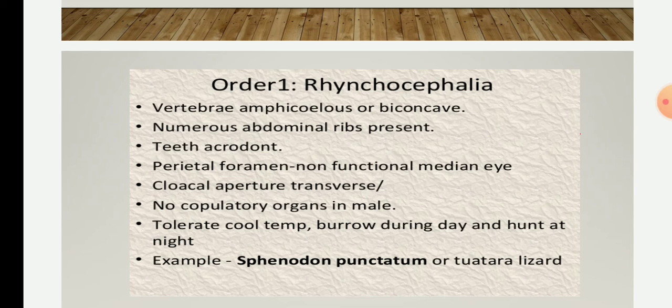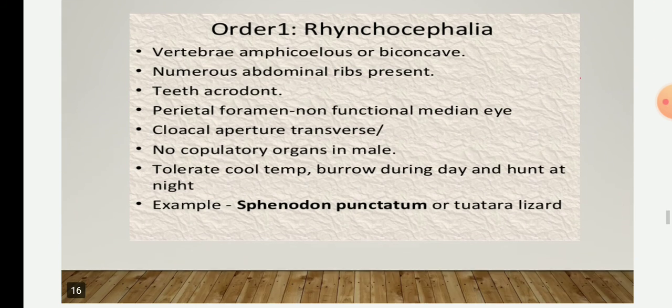Then the cloacal aperture is transverse. What is the cloaca? The cloaca is a common chamber or outlet into which the intestinal, urinary, and genital tracts open. Here the cloacal aperture will be transverse, and there will be no copulatory organ in the male. They tolerate cool temperatures. They are mostly burrowing during the day and hunt at night, which means they are nocturnal.